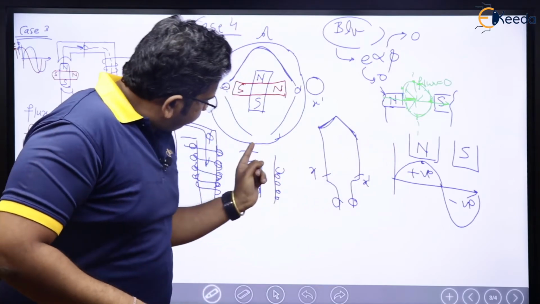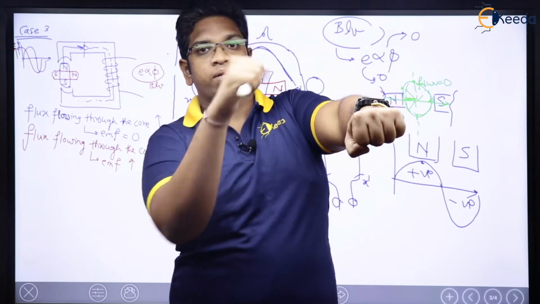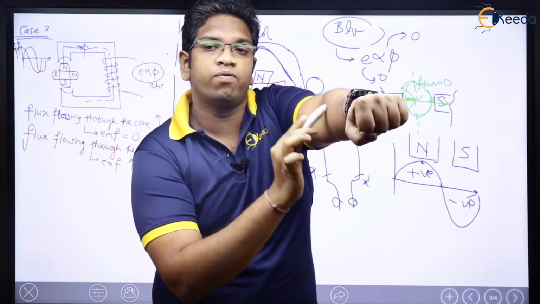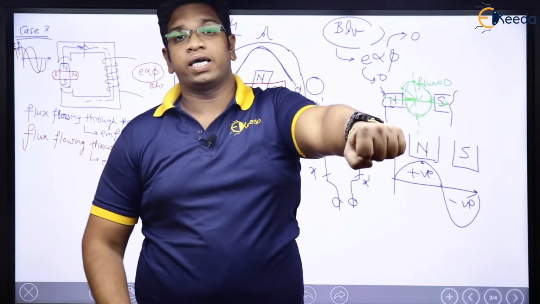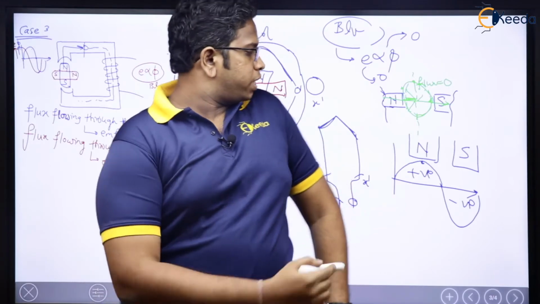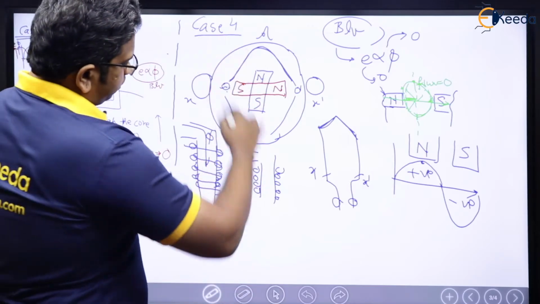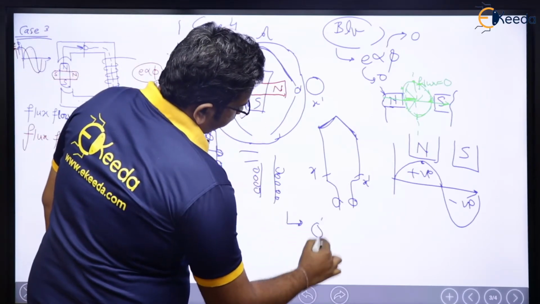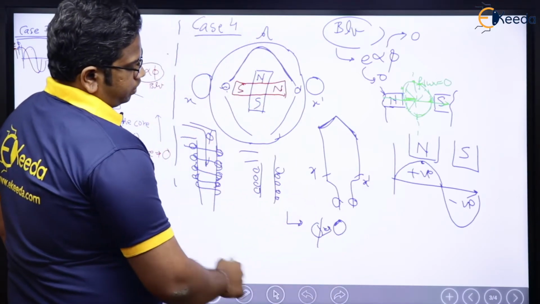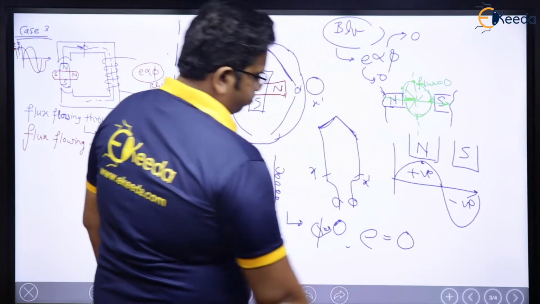In blue, flux through the coil is maximum, but flux influenced by this conductor is 0. That is the reason EMF is going to be 0. So when the flux influenced by the conductor is 0, EMF is going to be 0.